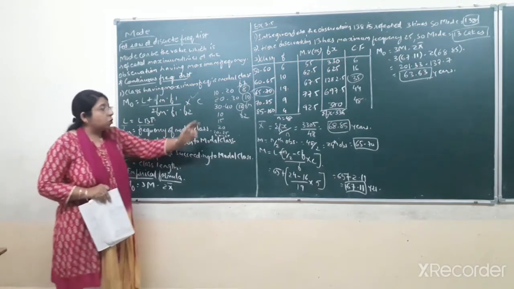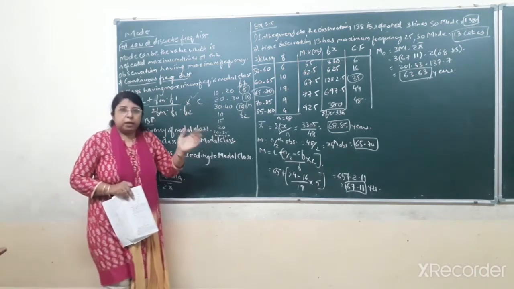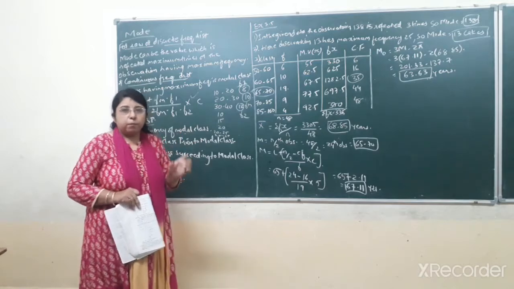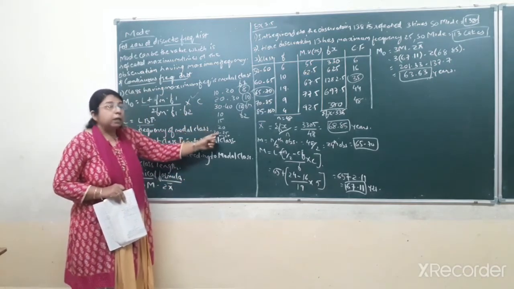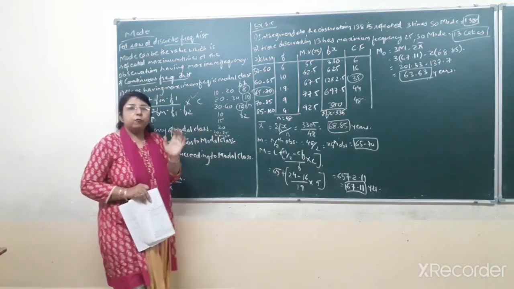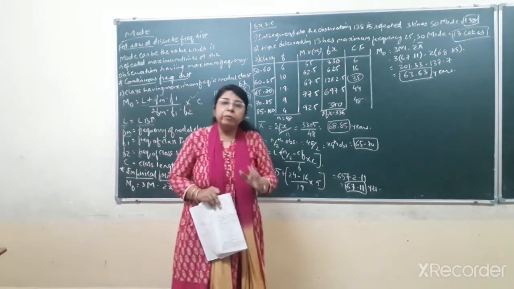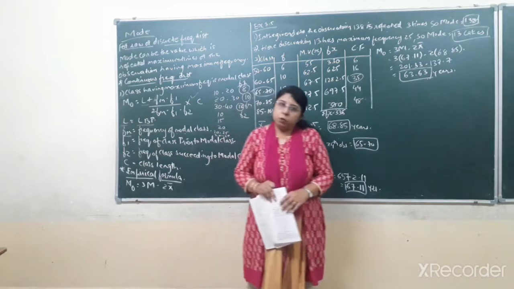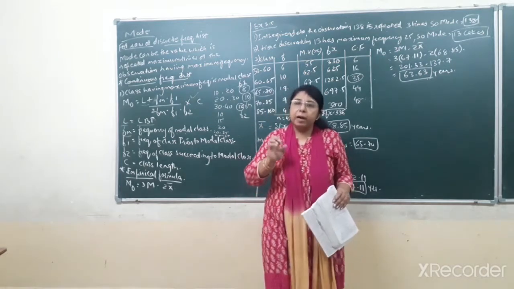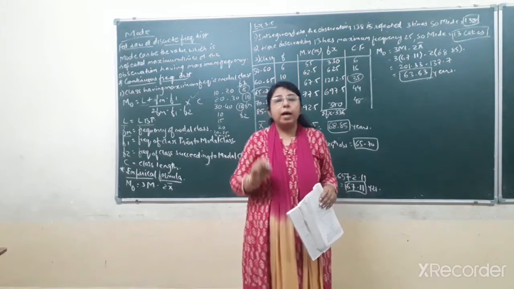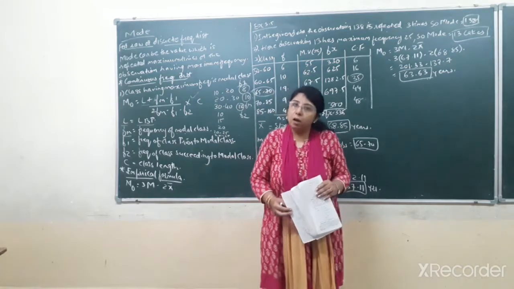And if there is a mixed distribution, that is, in a particular sum both types of distribution are coming, discrete and continuous, then in that kind of mixed distribution also the empirical formula is to be utilized. So you have to understand that and decide by reading the question which formula has to be applied to find the mode.